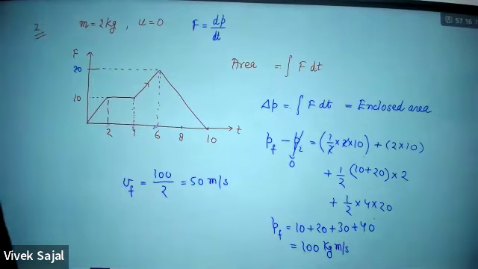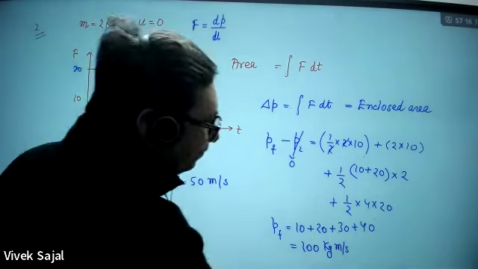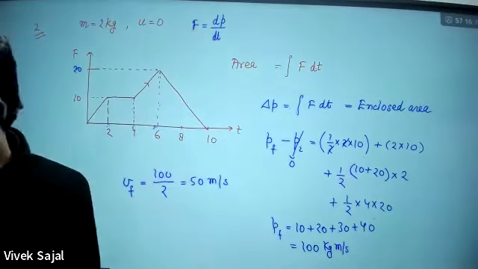So this was question number 2, beta. This is question number 2. Now question number 3. Go through question number 3. Is this clear to everyone? Yes, sir. Good. Now go through question number 3. First go through it.